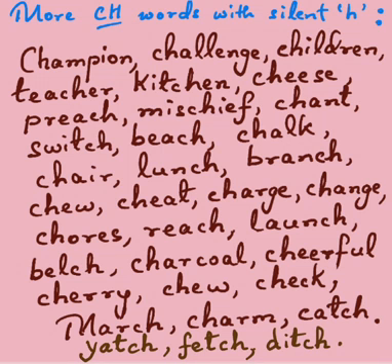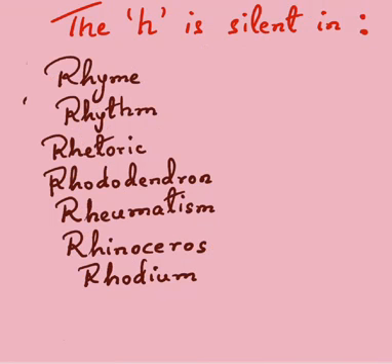The silent H is to be found in words like rhyme, rhythm, rhetoric, rhododendron, rheumatism, rhinoceros, and rhodium. Now, rhyme, as we all know, is to be found in poetry, in lyrics, and rhythm is connected with music, while rhetoric refers to the art of speaking or writing using figures of speech.